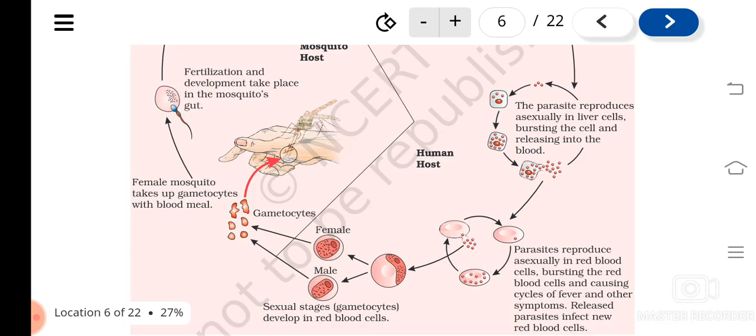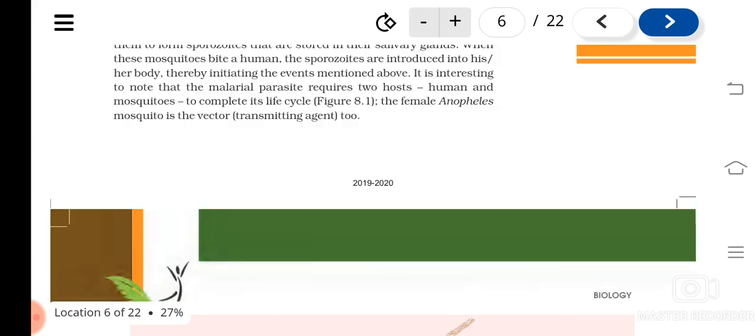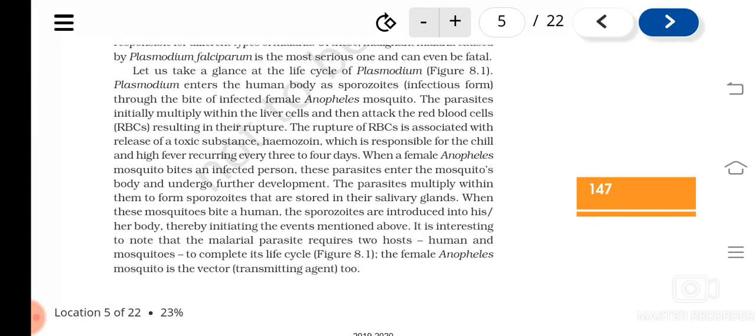Okay, so you can see that when they enter the blood, the RBCs, and they grow, the RBCs will burst and release a toxin known as hemozoin, and this results in chills and increased fever. This happens in a recurring manner, every 3 to 4 days at a particular time, they will have high fever.